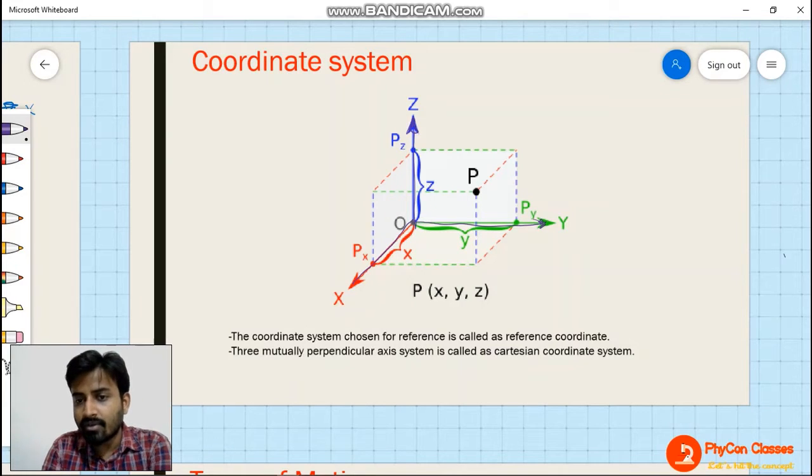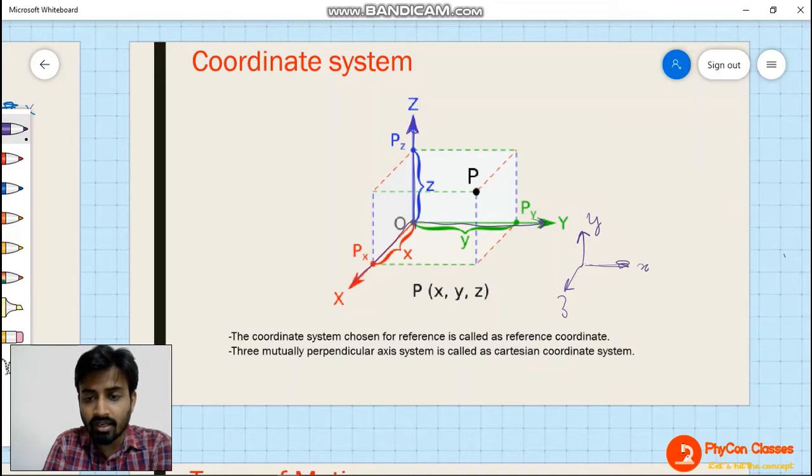In this system we measure all three dimensions in length. X is measured in length, Y is measured in length, and Z is measured in length. This particular system is called the Cartesian coordinate system. A system of three mutually perpendicular axes is called a Cartesian coordinate system.